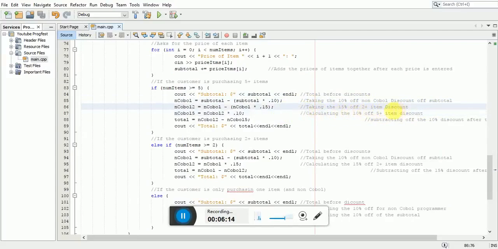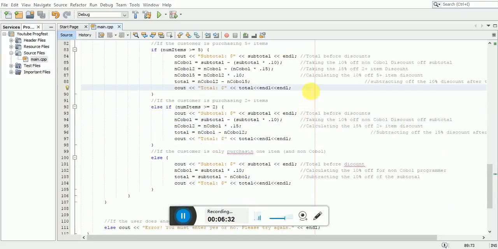And then ncobalt5, which is calculating for the extra 10% off for the 5 or more item discount, when this is all set into the total. So after taking off the additional 10% discount, it will finally output the total price for the overall purchase, including all of the discounts.